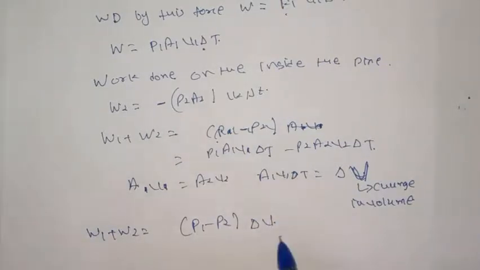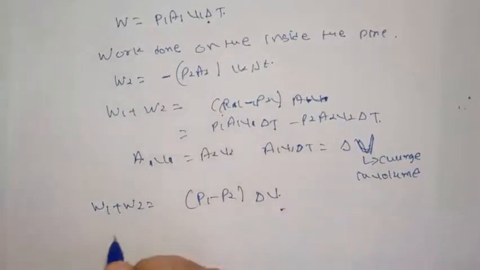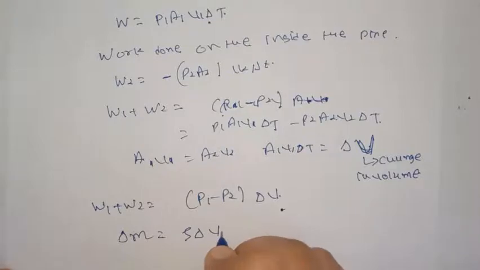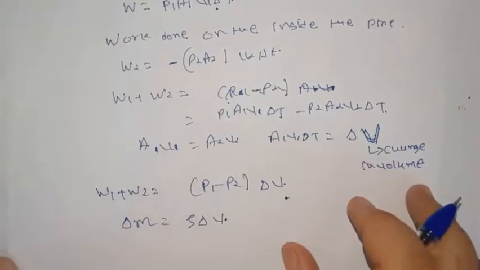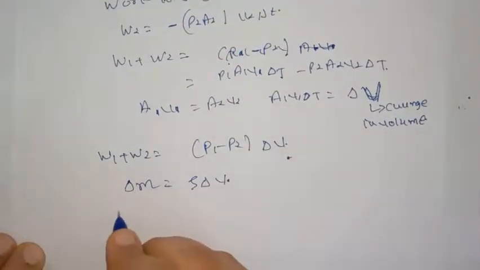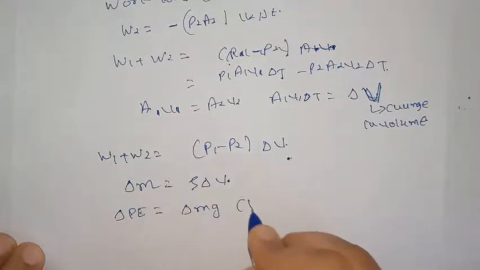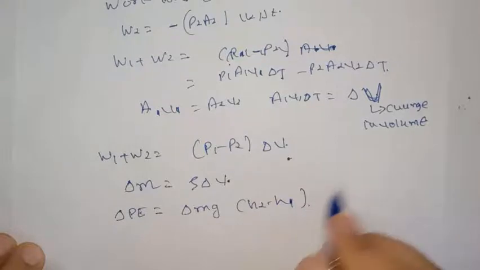This work done is related to change in kinetic energy and change in potential energy of the fluid by the work energy theorem. If rho is the density of fluid and delta m is equal to rho delta V is the mass passing through the pipe in time delta t, then change in its gravitational potential energy will be equal to delta m g into h2 minus h1.